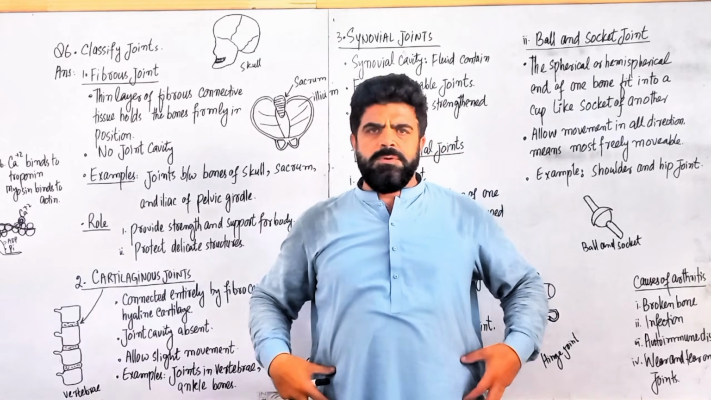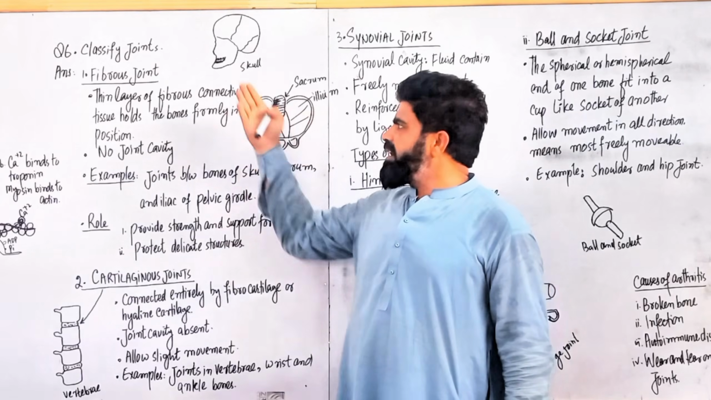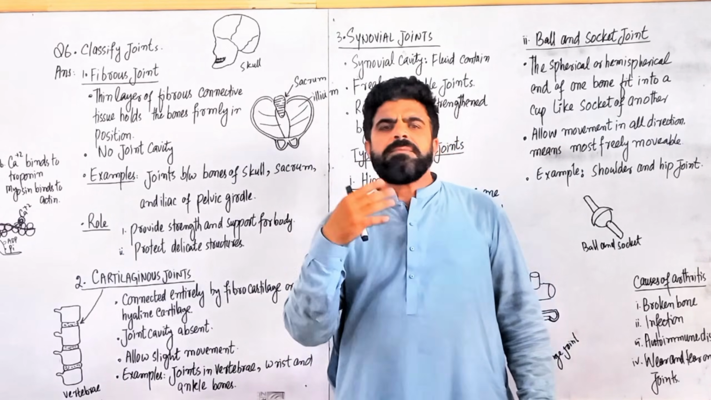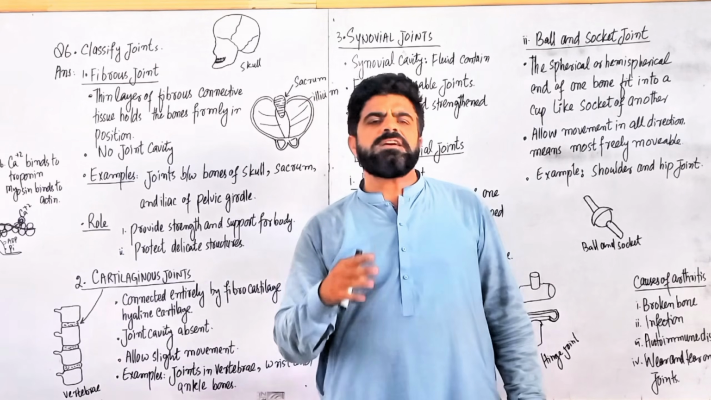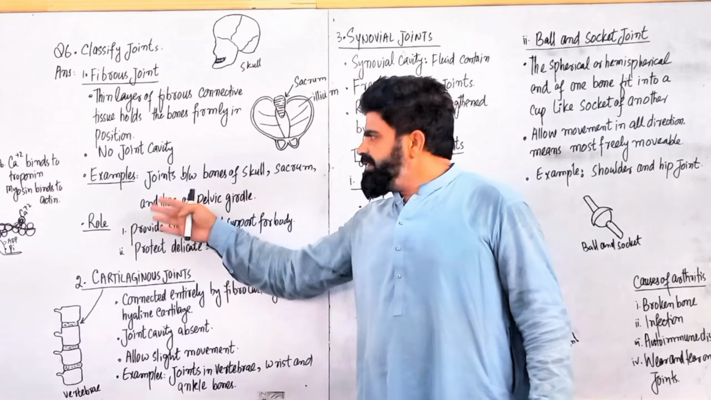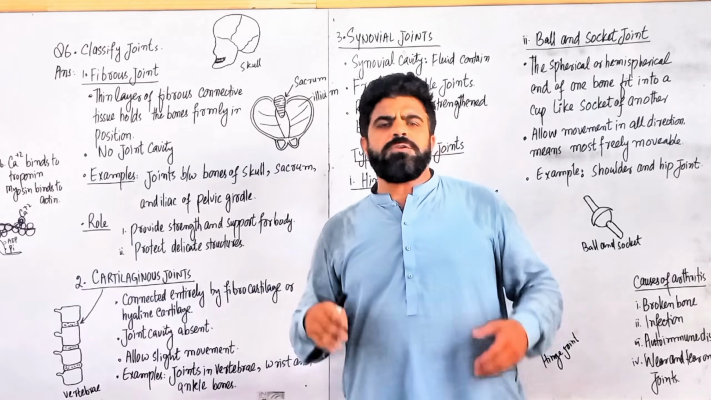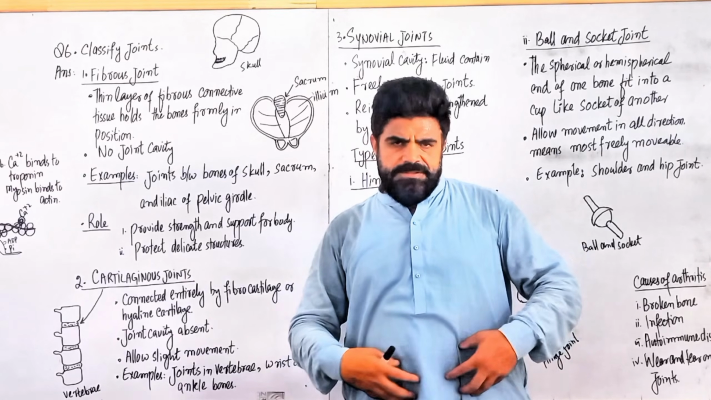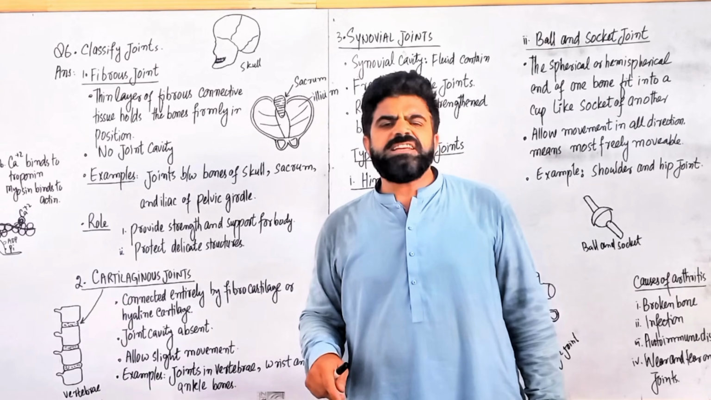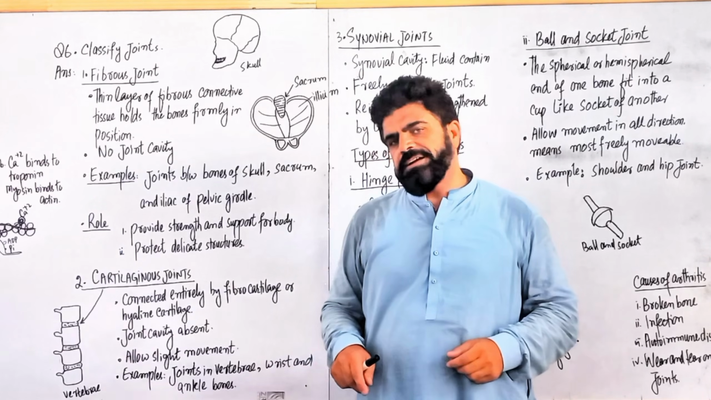The sacrum or ilium, you would say this is an example of fibrous joints. There is no joint cavity. By common name, these are immovable joints. They provide strength and support, like the pelvic joints. Secondly, they protect delicate organs, like the skull protecting the brain.